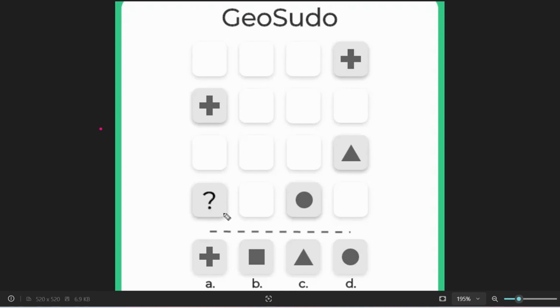As you can see here, plus is already there in this line and in this column, so plus is not possible here.